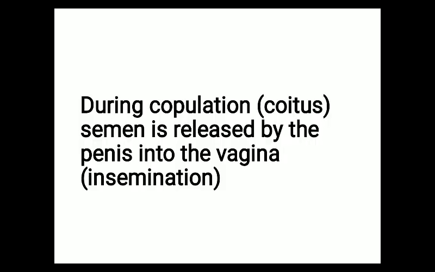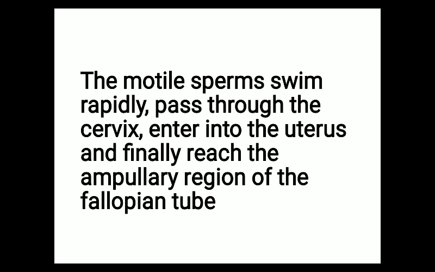During coitus, the male gamete is deposited in the vagina of the female, and these motile sperms swim rapidly, pass through the cervix, enter the uterus, and finally reach the ampullary region of the fallopian tube. The ampullary region is the place where the process of fertilization takes place.